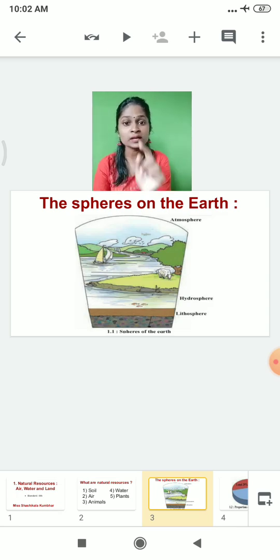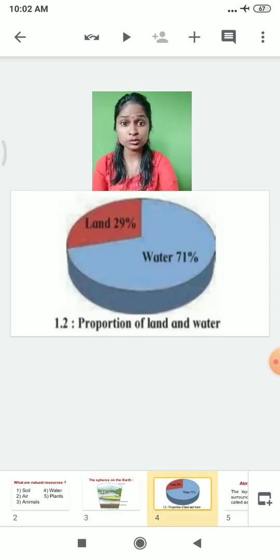Atmosphere means the air which is around the earth. The part of the earth which is occupied by water, we call the hydrosphere. And the part of the earth which is surrounded by land, we call the lithosphere.